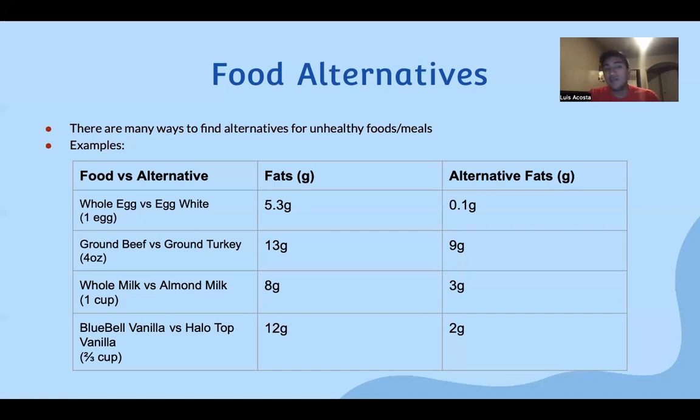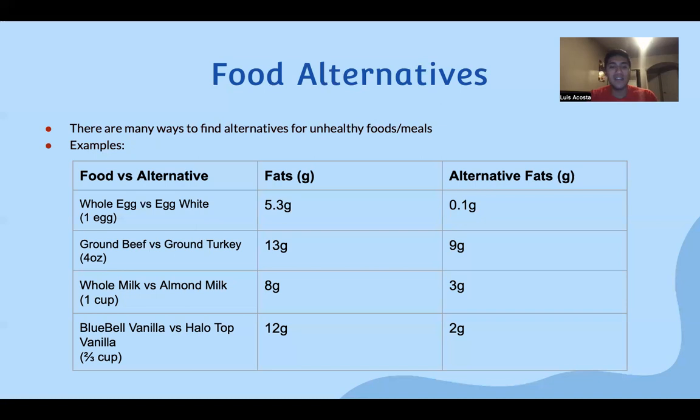Ice cream is one of my guilty pleasures, and it's something I used to eat a lot as a kid as well. It's probably one of the reasons why I had very high cholesterol and triglyceride levels. Blue Bell was specifically the one that I ate a lot. Two-thirds of a cup of Blue Bell vanilla ice cream has 12 grams of fat, compared to Halo Top ice cream, which is what I consume now, which has 2 grams of fat.